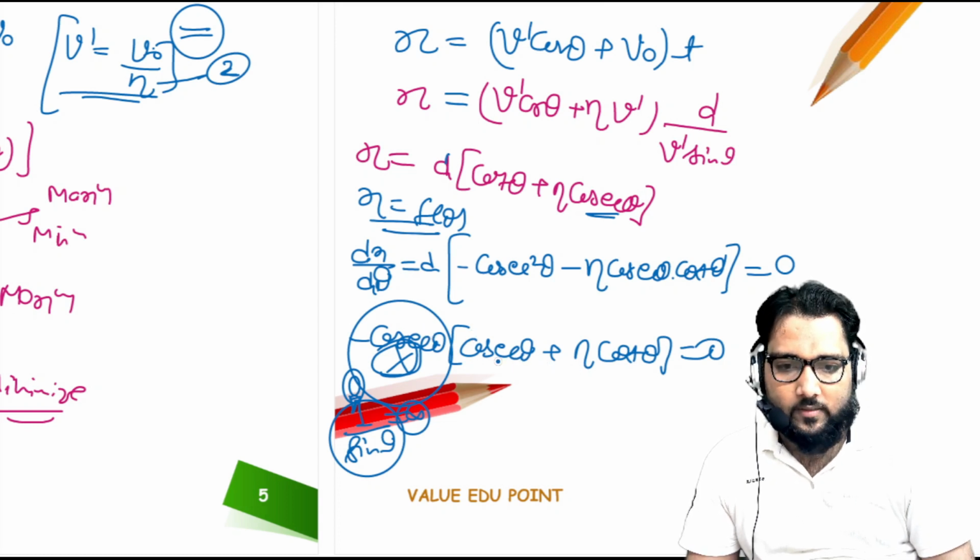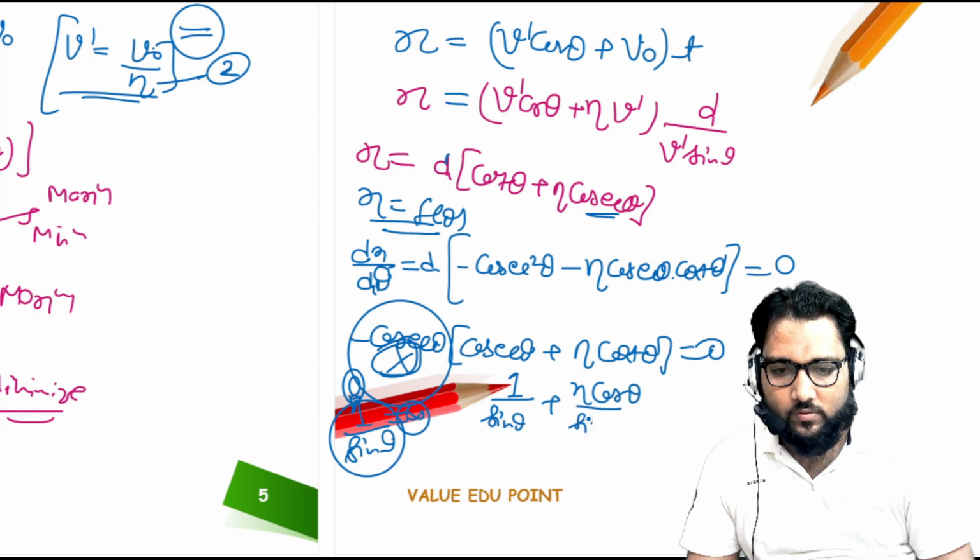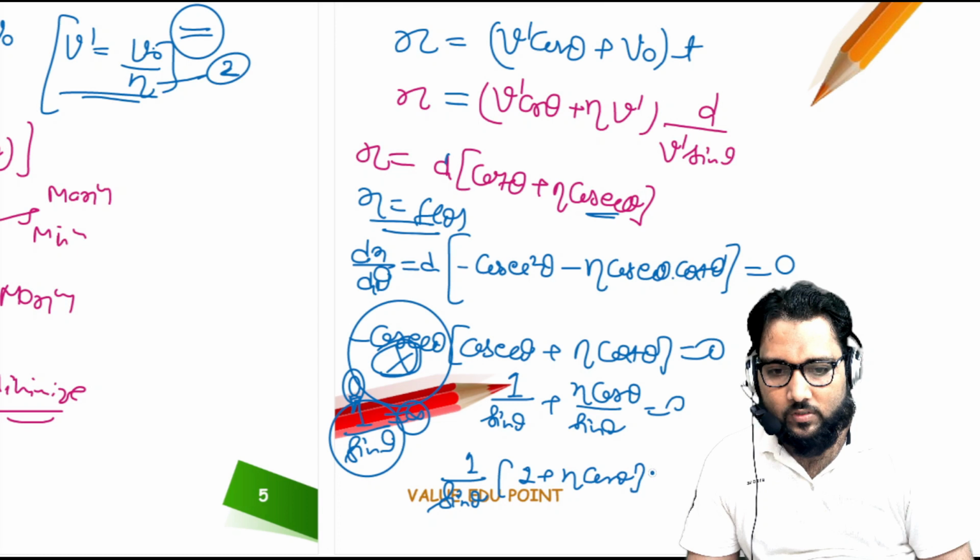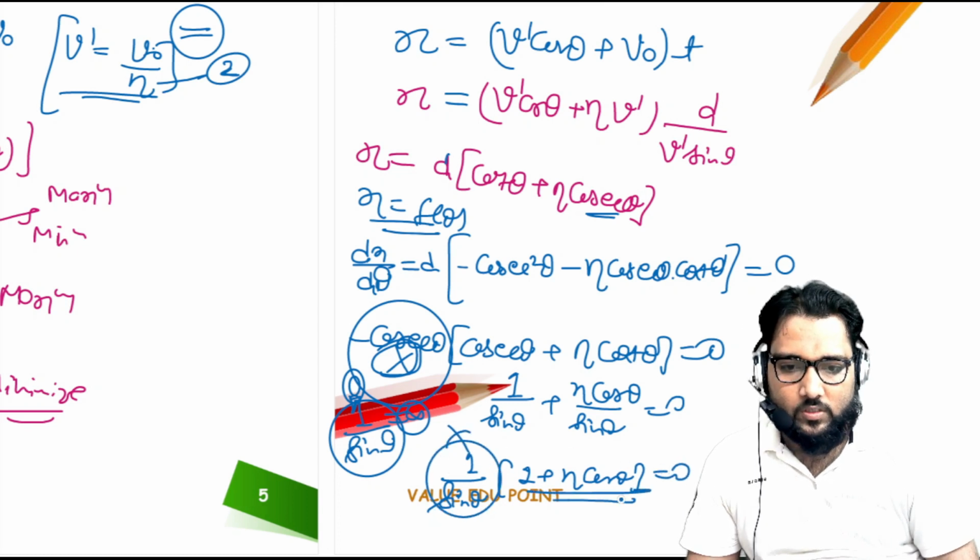Now again we solve further: that is 1 upon sin theta and eta times cos theta upon sin theta. Again if I take 1 upon sin theta common, we get 1 plus eta times cos theta, so again 1 upon sin theta will not be 0, so this bracket will be 0.